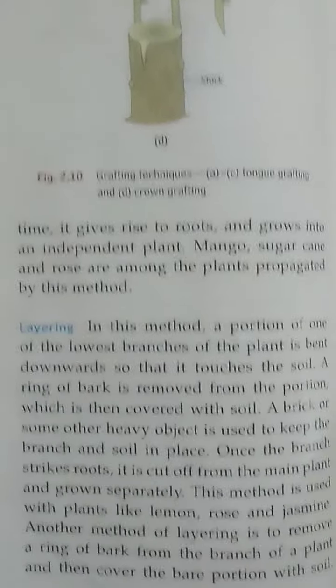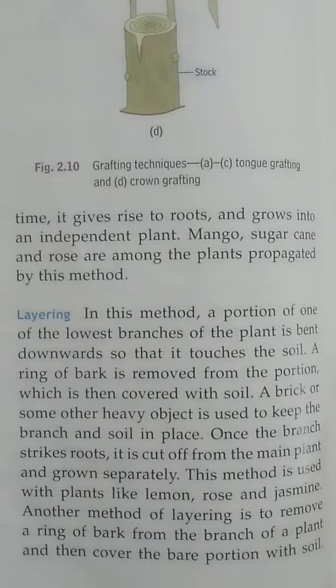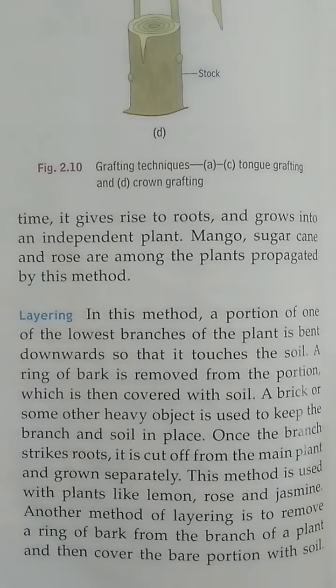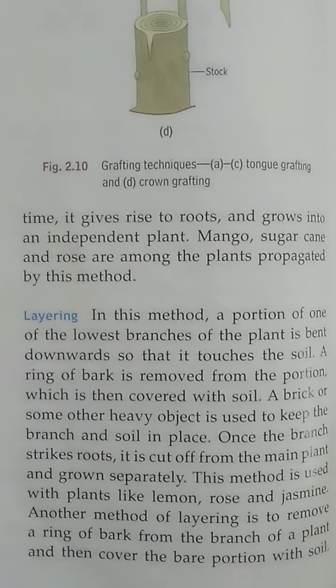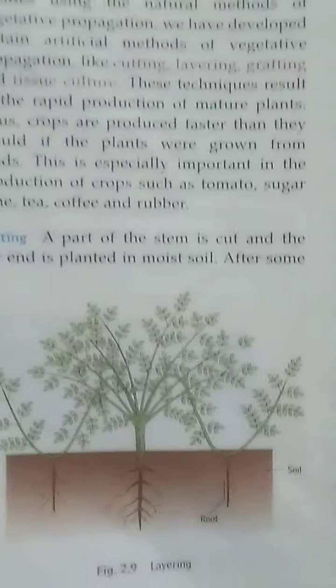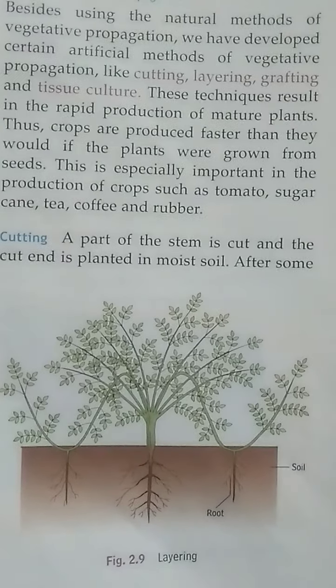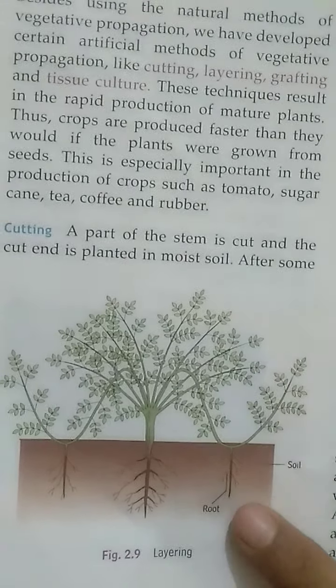Now, the second method of artificial vegetative propagation is the layering method. In this method, a portion of one of the lowest branches of the plant is bent downward so that it touches the soil. You can see in this diagram, students, that this is the lowest branch of the plant body, and it comes in contact with the soil.